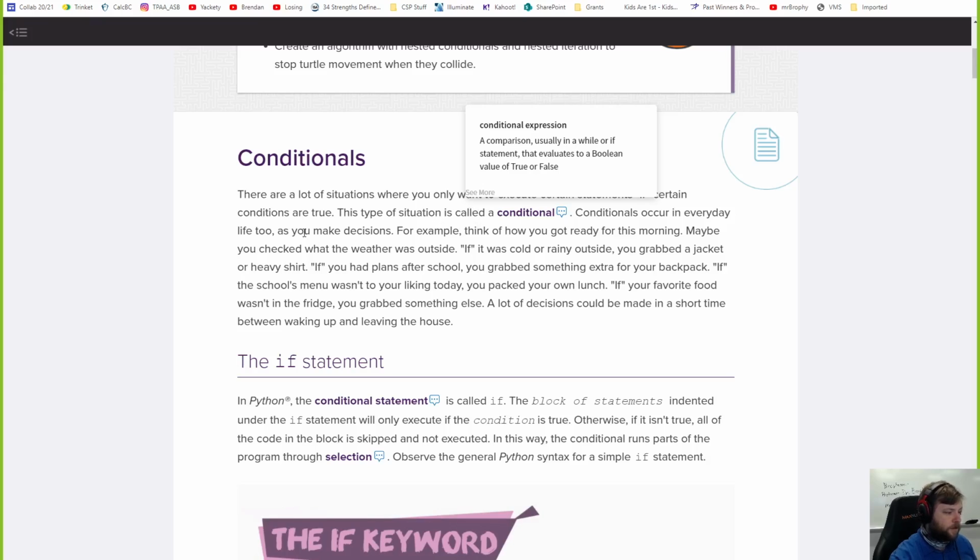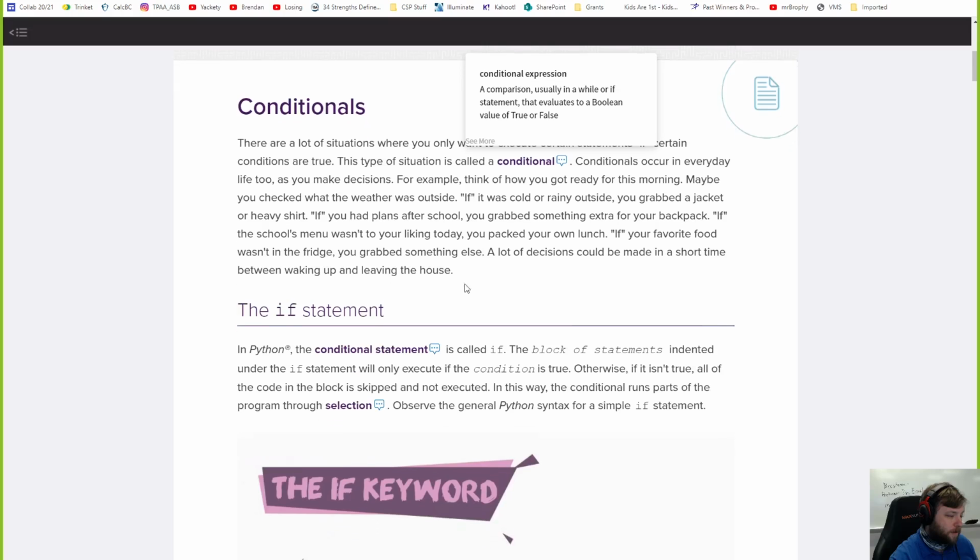Conditionals occur in real life too, as you make decisions. For example, think how you got ready this morning. If it's cold outside, I grab a jacket. If everything's on fire outside, I grab a fire extinguisher. You don't keep asking yourself that. You don't go, oh, is it cold? Get a jacket. You don't keep sitting there and keep asking if it's cold. Do it once. If it's not cold, you don't bring the jacket. Go to school. Well, not right now, distance learning. But maybe you checked what the weather's like outside and grab something.